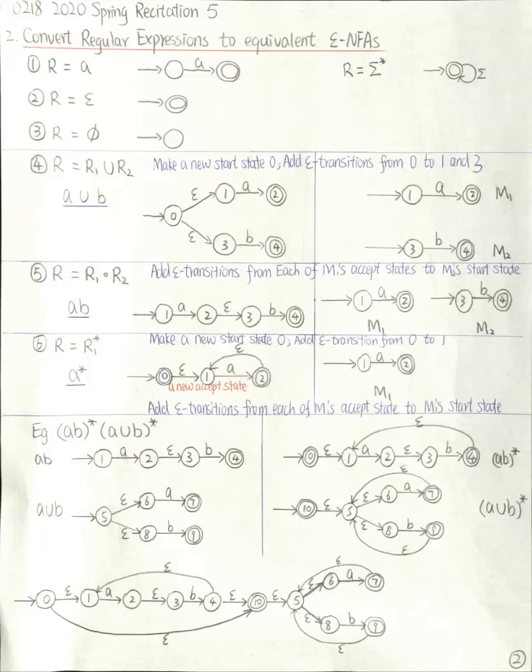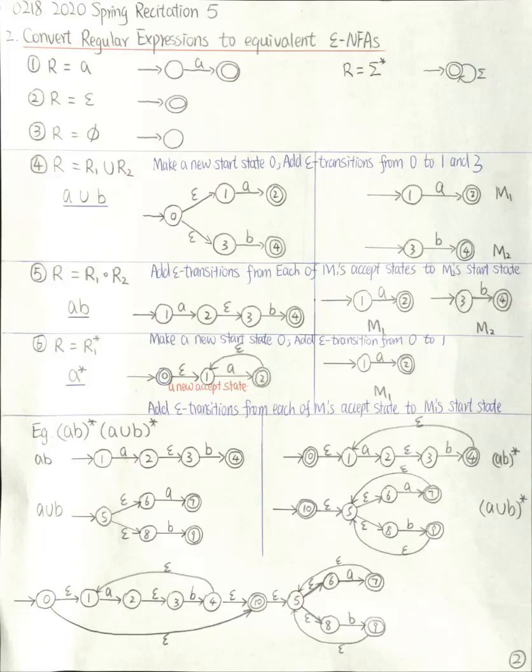We have this regular expression AB star concatenated by A union B star. We construct the machine according to the expression from left to right. So we will construct the machine for AB star first, and then construct a machine for A union B star, and then concatenate those two machines.